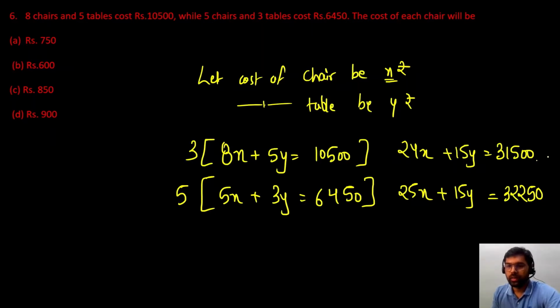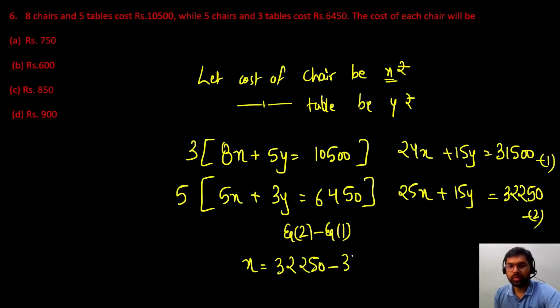Let us subtract equation 1 from equation 2. So equation 2 minus equation 1 I am doing here. So the y terms will cancel out, 15y and 15y, both have the same sign. Subtracting 25x and 24x will give x, and on the right hand side we have 32,250 minus 31,500. This will give you 750. Okay, so 750 is the cost of each chair. Got it? X was asked and the value of x is 750. I hope you understood.